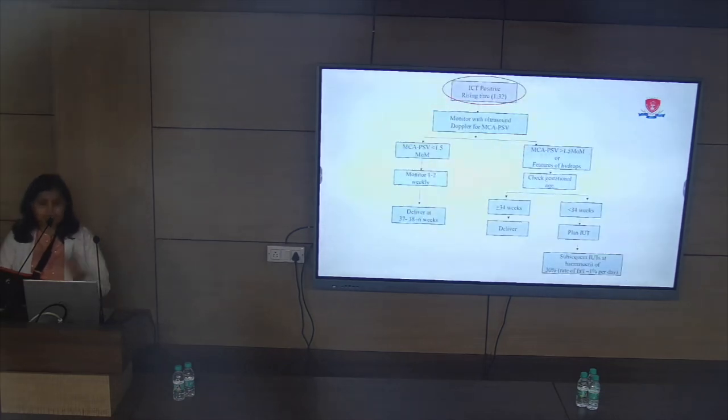But what if the patient is already sensitized? Then we have to go for antibody titers. As in our case, she had an antibody titer of 1:4 in the first trimester, which rose up to 1:32 at 6 weeks. So there is a chance that the fetus might develop anemia. So now we have to monitor the fetus with a very good non-invasive tool we have, that is ultrasound Doppler for the middle cerebral artery peak systolic velocity index.